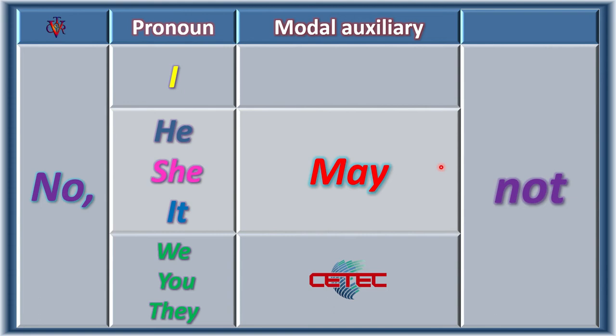No, it may not. No, we may not. No, you may not. No, they may not. Don't forget, in the negative form we have a double no. Here it's a trick. Don't forget that.